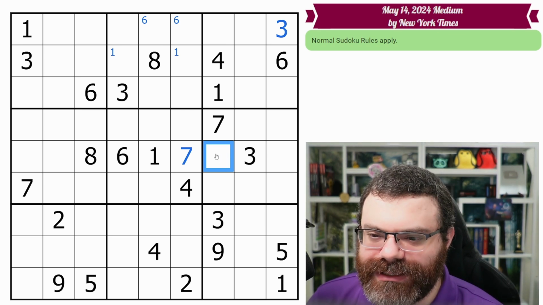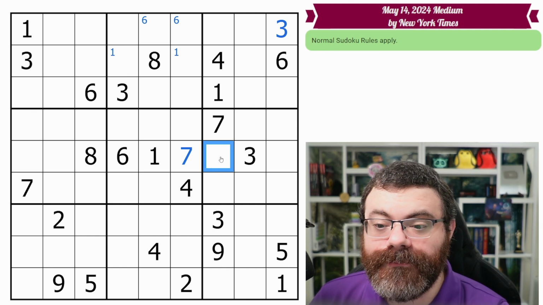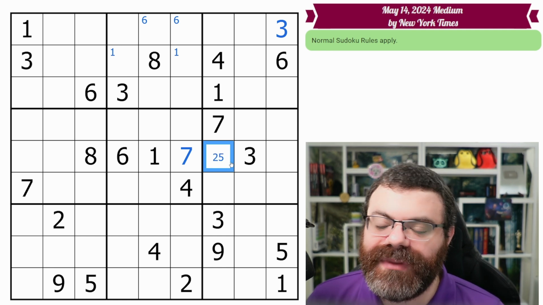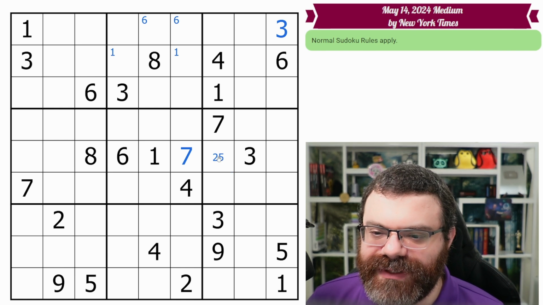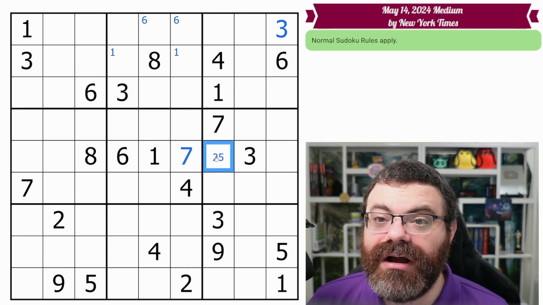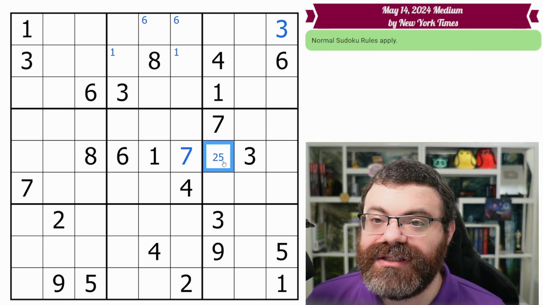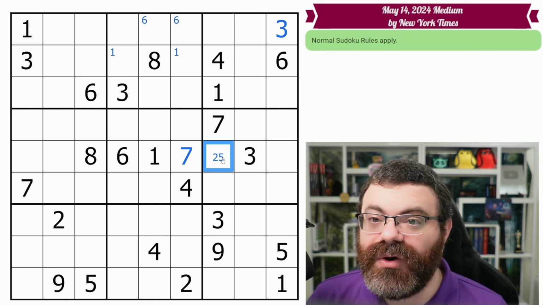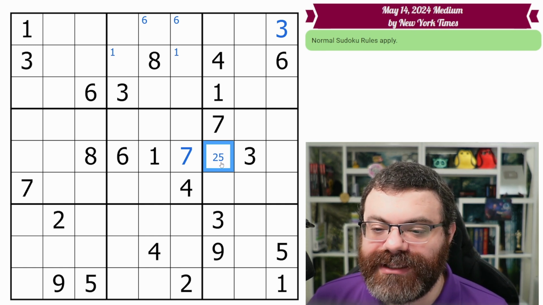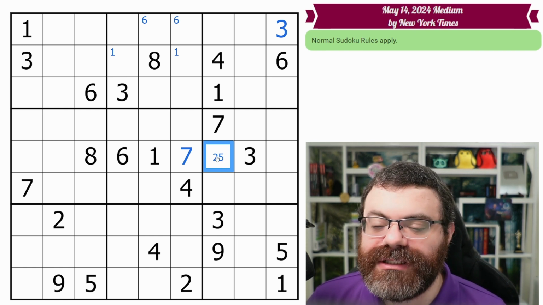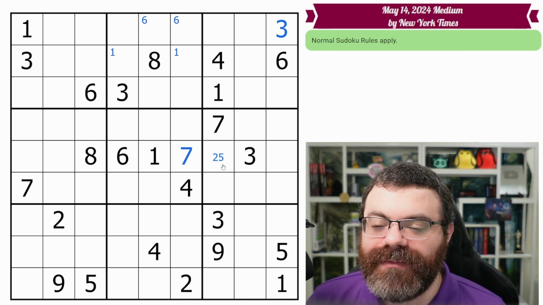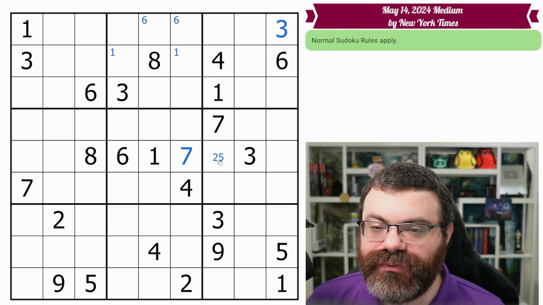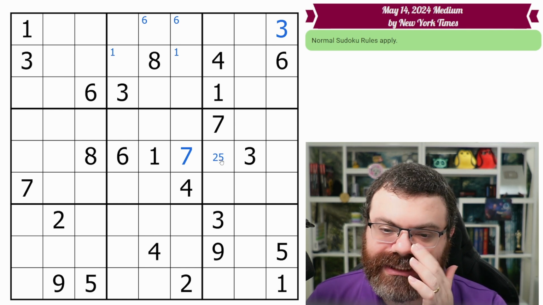We don't know which one it is, but we want a way to remember that. And so we're going to use center marks for that. And center marks are very much cell-centric. They focus on the cell, and they are just the comprehensive list of candidates that we think can still go in that cell. Now, obviously, only one of them is true. Only one of them will end up in that cell. But we know it's down to just 2 or 5, and that's very interesting information to know. I recommend only center marking a cell if it's down to 3 or fewer digits.